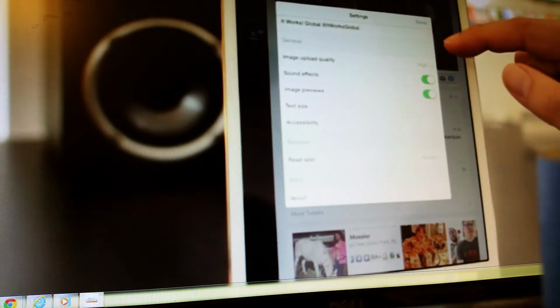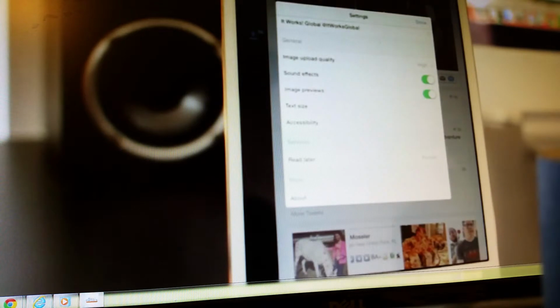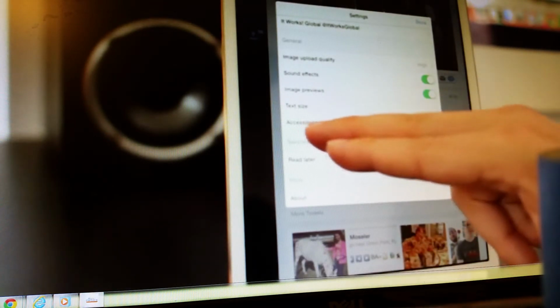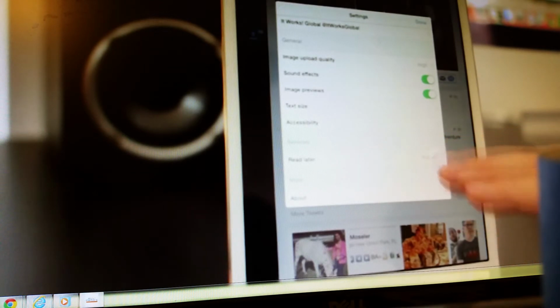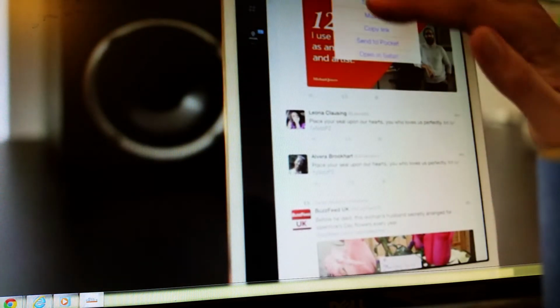Over here, the one item that I want to show you that is super helpful for me, and would help you a ton, is under services, read later. I have mine connected to an app called Pocket. We are going to do a whole entire episode about this. If you're already on Pocket, that's something you can connect to, or it's something you might want to look into. So let's say I'm going through my feed here, and I don't have time to read this whole article, so I just send it to Pocket.